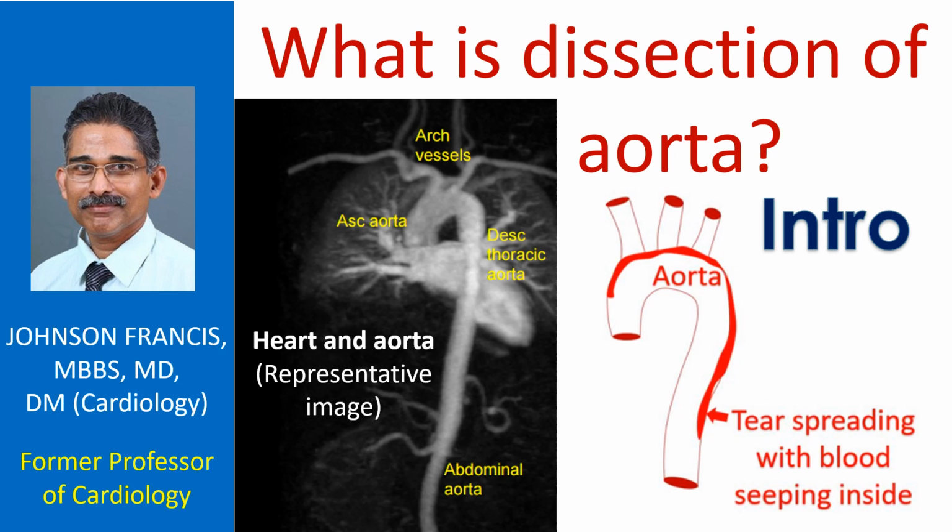Dissection of aorta is a tear in the inner lining of the aorta. Aorta is the largest blood vessel in the body, carrying oxygenated blood pumped by the left ventricle. Left ventricle is the lower muscular chamber of the heart on the left side. Blood in the lumen of the aorta enters the break in the vessel wall and spreads along the vessel wall.